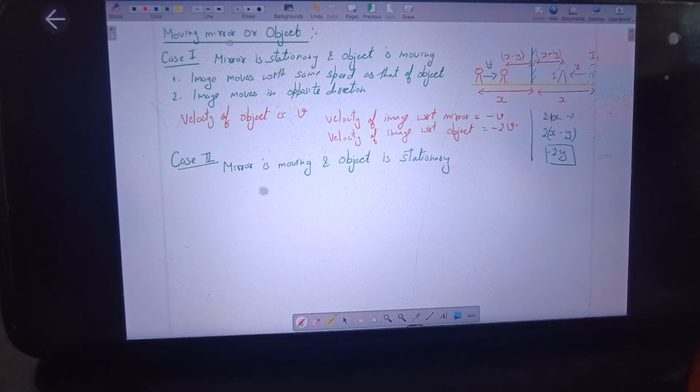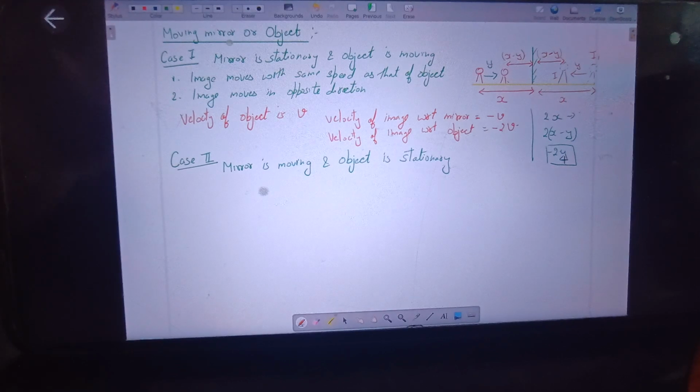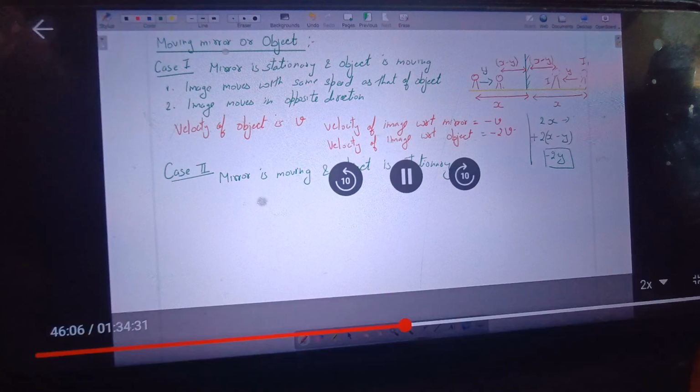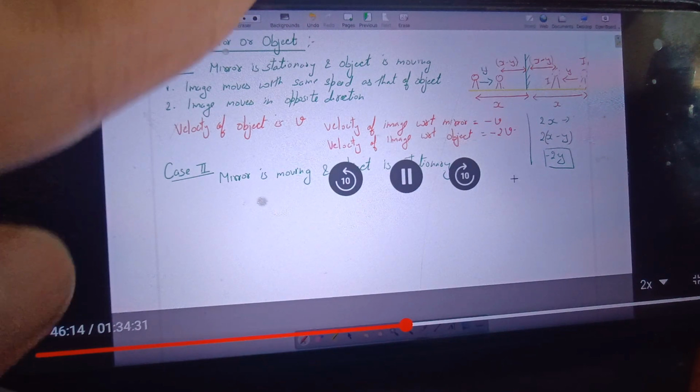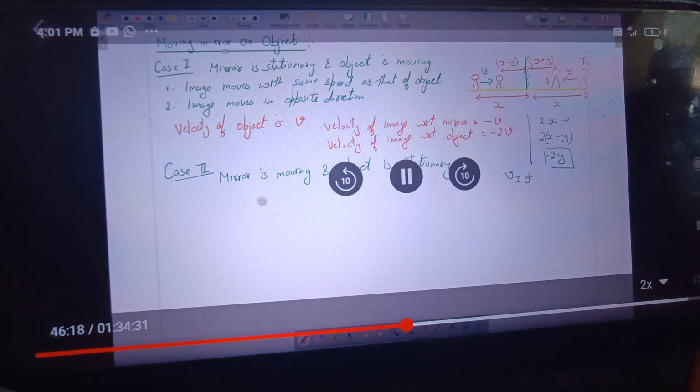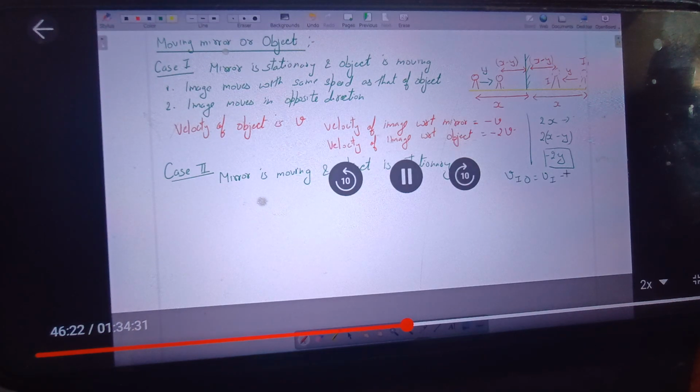That means when the object has covered a distance of y in time t, the image has covered a distance of 2y in time t with respect to the object. So the speed of the image with respect to the object becomes 2y by t, that is, 2v. This can also be given by the relative concept: the speed of the image with respect to the object is the speed of the image minus the speed of the object.